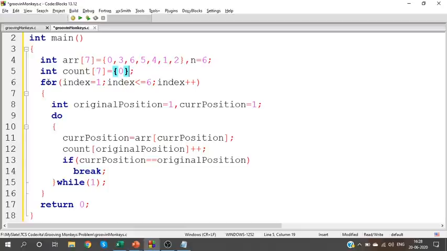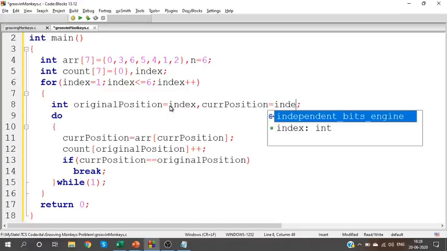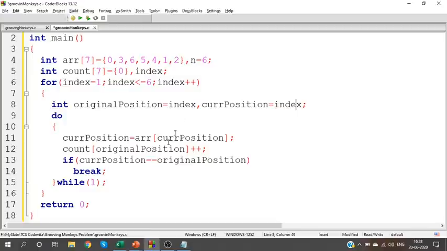This index is nothing but referring to the monkeys. So for the first monkey, the original position is 1. For the second monkey, the original position is 2. So the original position is index. The current position is also index. That's it. We have just calculated how many steps are required to come back to the original position.